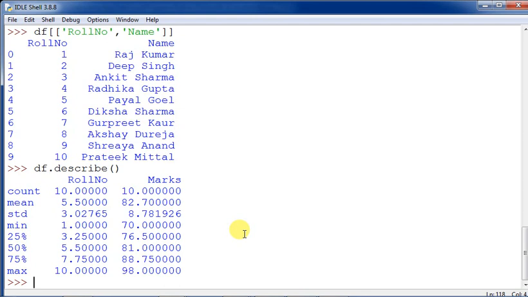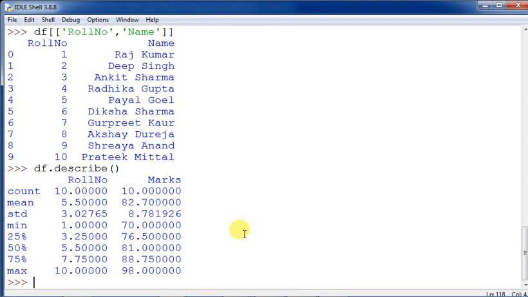The describe method displays very important information like the number of values, average, standard deviation, minimum, maximum, 25%, 50%, 75% of the total values. It will not consider the string values. That is the purpose of the describe command.